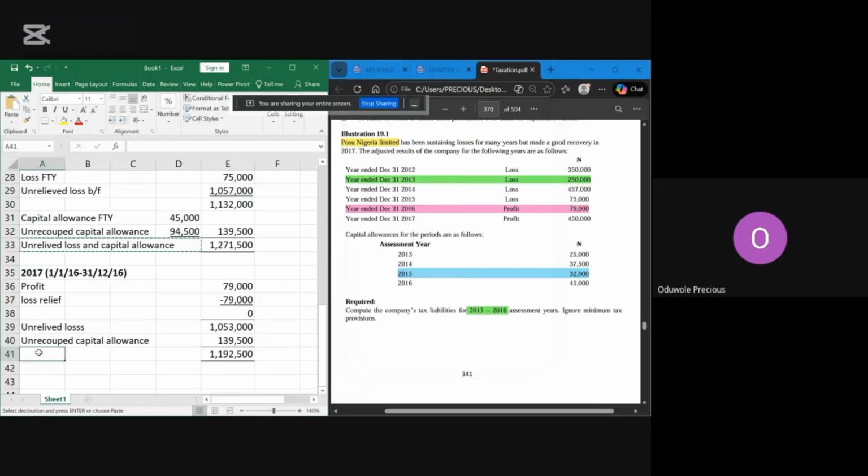So for example now, if you want to do the 2018 year of assessment, which is going to use 2017, this is 450,000. The first thing you relieve is this loss, this 1 million loss. After you relieve it, if all the loss has not finished, that's when you can start relieving your capital allowance. You understand? So that's how you do everything, and that's all for this question.